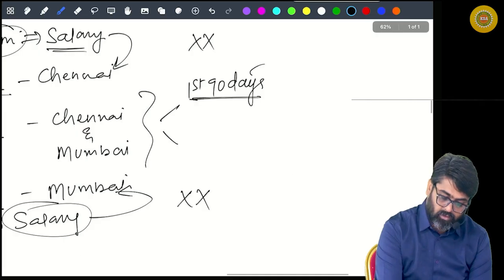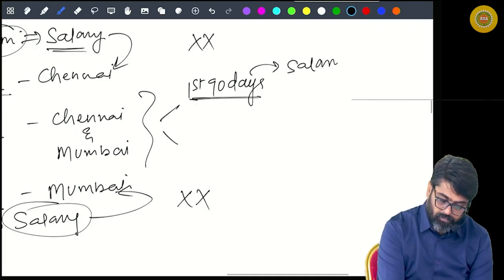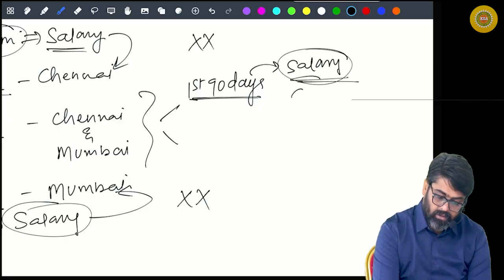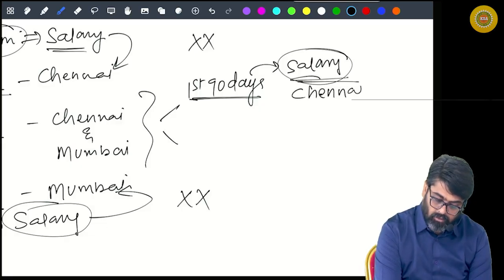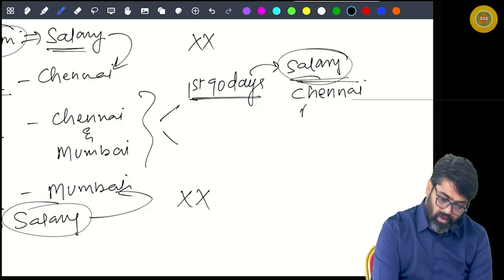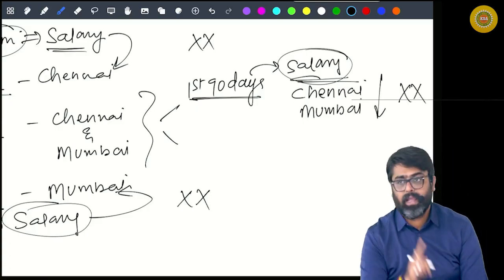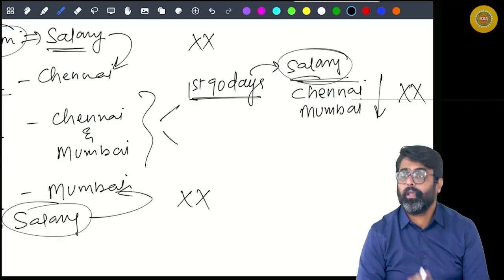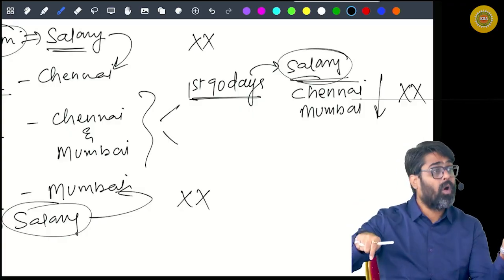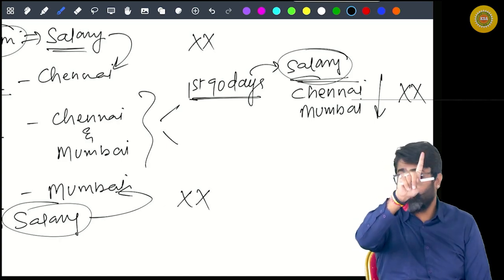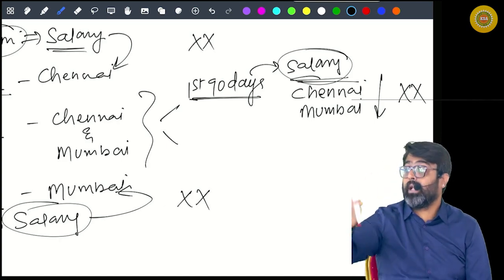For the first 90 days, whatever salary becomes due, except for those, based on that salary the value of Chennai will be calculated, and the value of Mumbai will also be calculated, and whichever is lower will be taxable. Any one value will be taxable. Either Chennai value or Mumbai value. The value of only one accommodation will be taxable for the first 90 days.